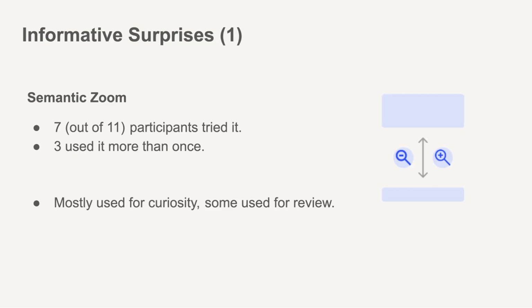Rationales for semantic zoom usage were inconsistent. Some used it out of curiosity, while others used it to review what they had said or see if they had left anything out. One participant uniquely adopted semantic zoom as a tool to make their text more concise, instead of as a tool for review. There were also a couple other things we found surprising.